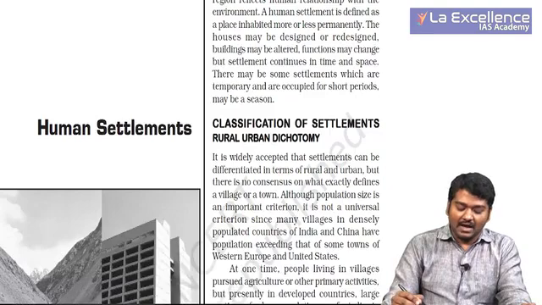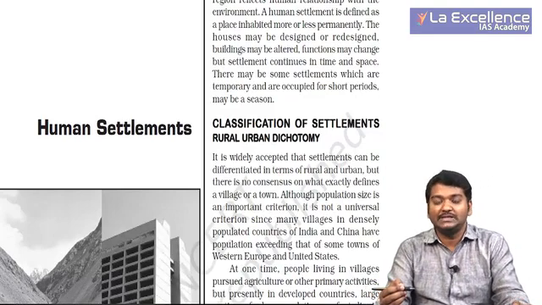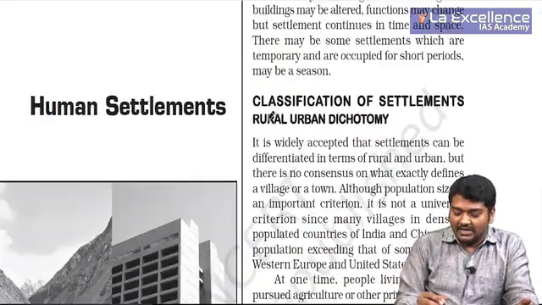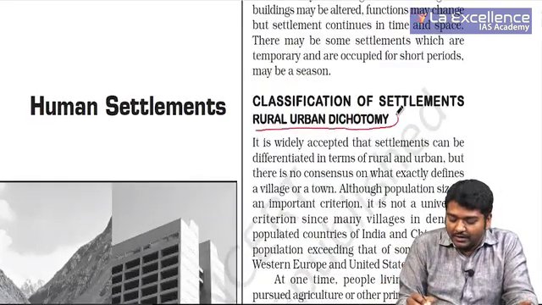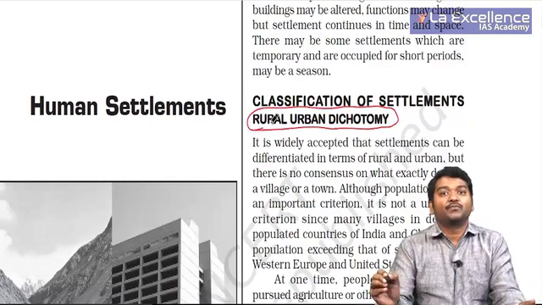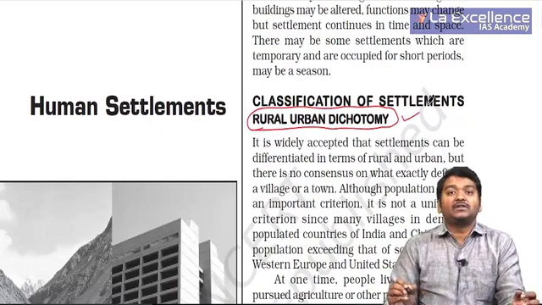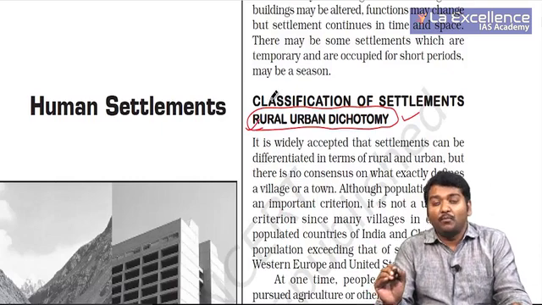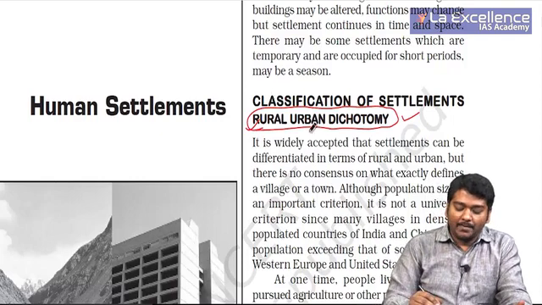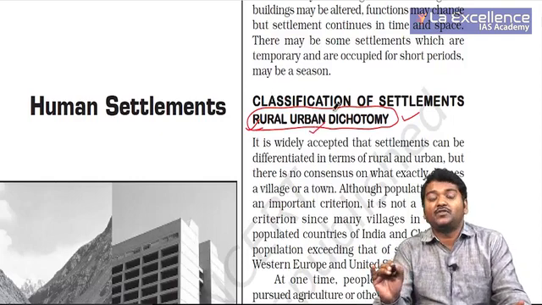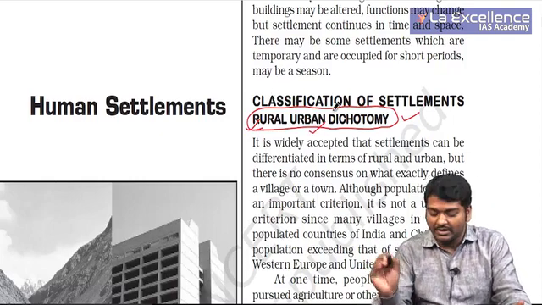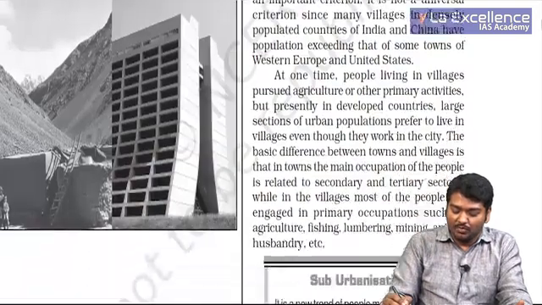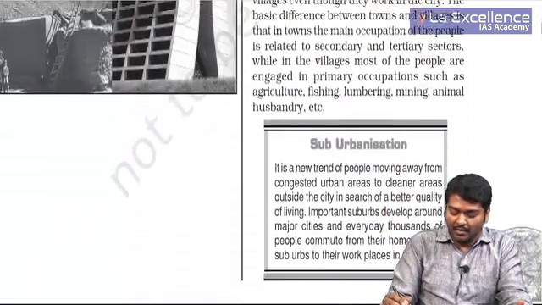Then let us take the last chapter of this book, that is with respect to human settlements. So, first let us start with the rural-urban dichotomy, that is, what is a rural area and what is an urban area. A rural area is the one where the majority of its people are dependent on agriculture. An urban area is the one where the majority of the people are not dependent on agriculture. This is the most important thing that we all have to remember.